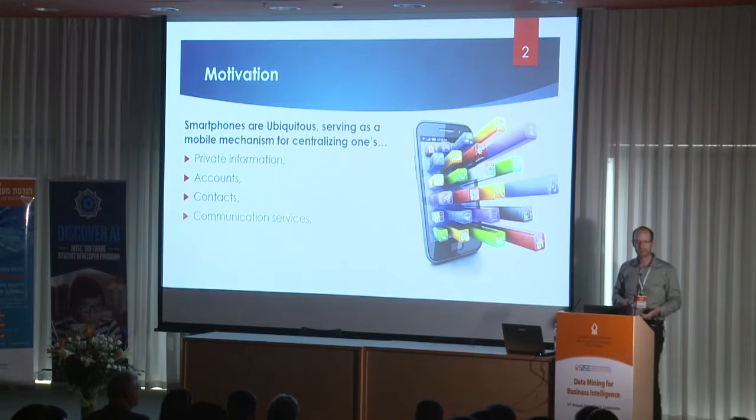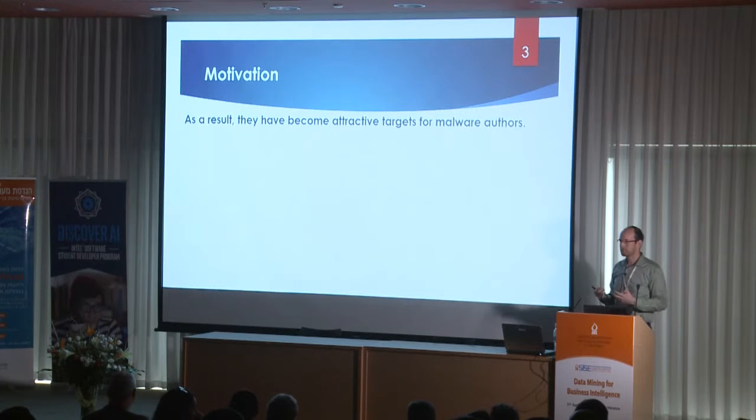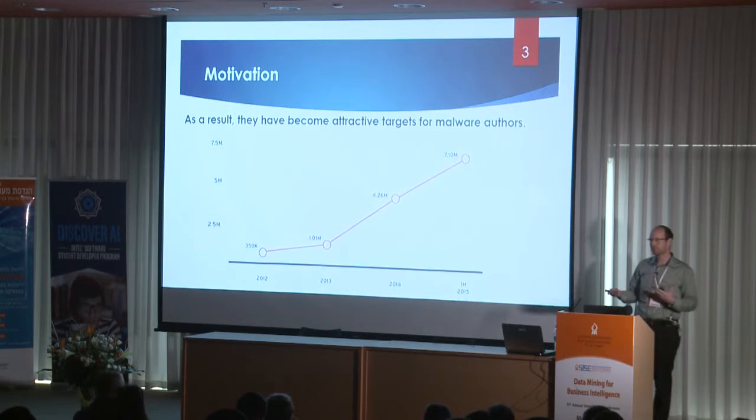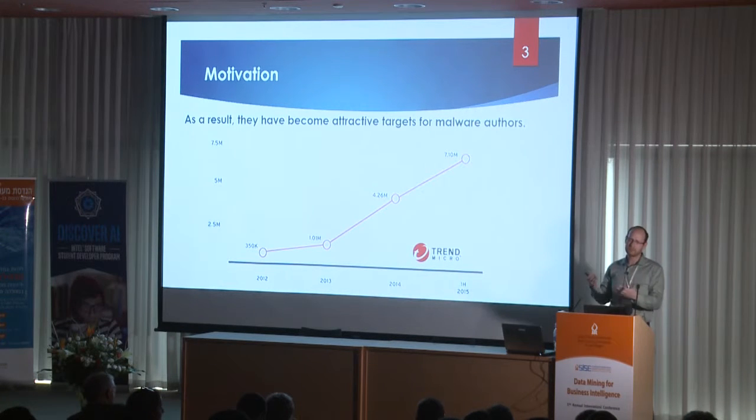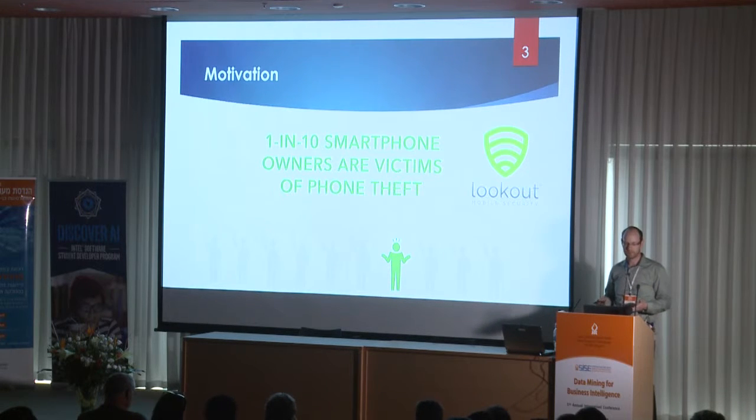As we know, smartphones are ubiquitous, serving as a mobile mechanism for storing all our personal data, whether it be private information, accounts, contacts, anything you can think of. As a result, that has attracted many malware authors to write all sorts of different ways of getting into your phone and stealing private information, or even just turning your phone into a bot. And not only that, but we have also seen many smartphones stolen in the past due to device theft, maybe just for the device itself, but also possibly to get access to the content. These are two motivating examples that we're going to take a look at, trying to solve and detect automatically.